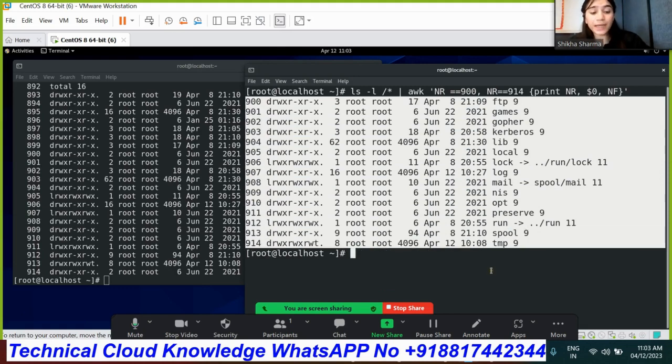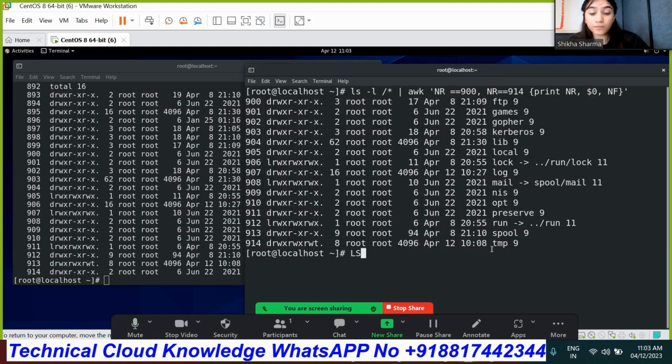You can do that as well. If you want to check with ls -l, you can do the same thing. Here I am saying provide me the range between 1 and 11, and then print NR as well as the number of fields too.